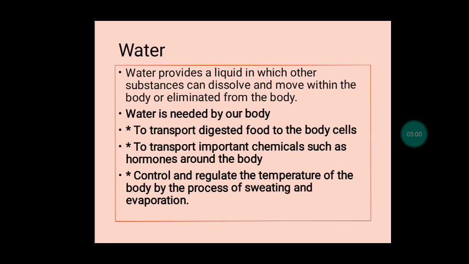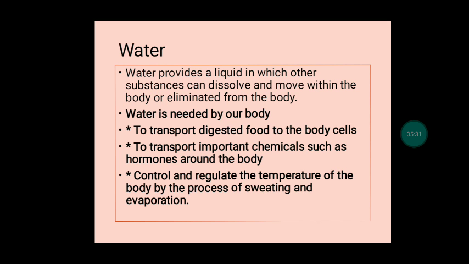Water. As we know, 75% of our body contains water. So we always need water, and the role of water is to transport digested food to the body cells. Whatever we eat is digested with the help of water, and that digested food can be transported to the cells of the body.